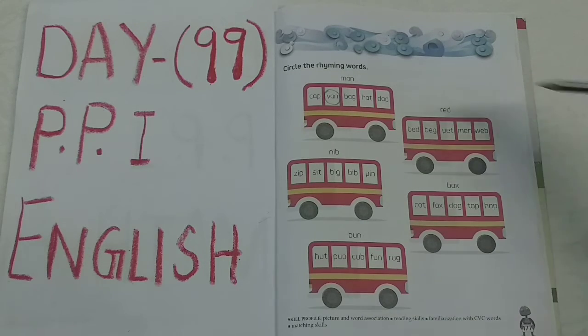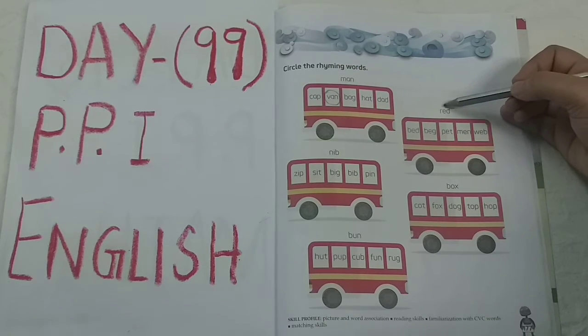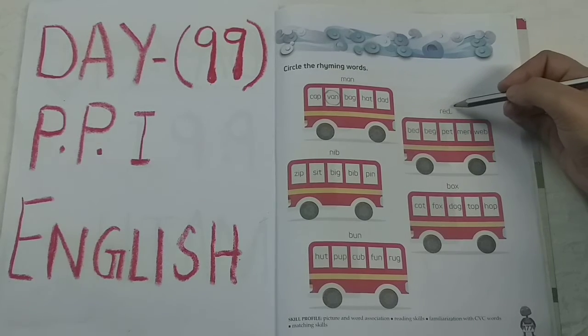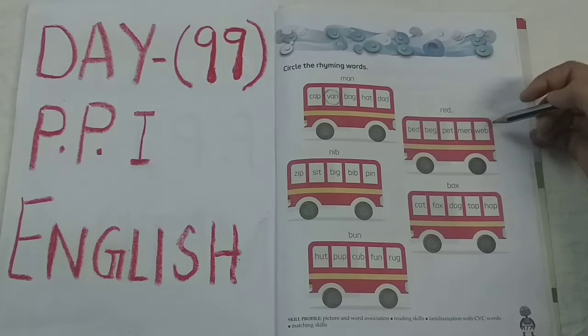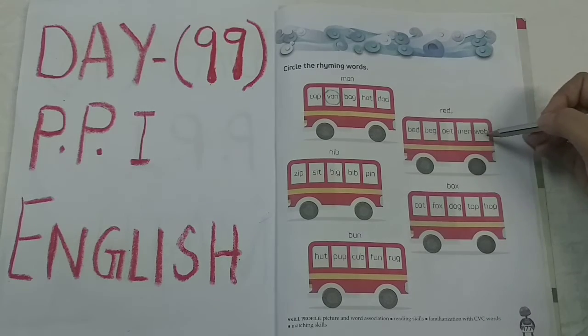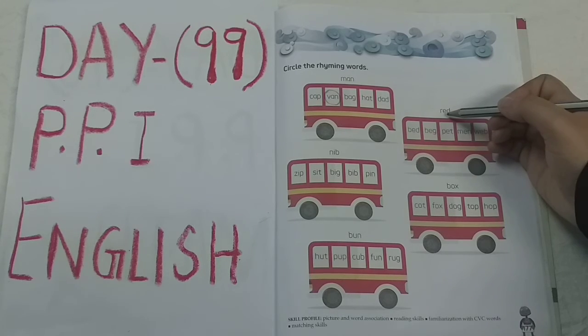The same we need to see the next word. Which is the next word? See here. R-E-D. Red. With the word red, which word is rhyming here? Let's see. What is this? What is the next 2 letters? E-D. So we need to see where is E-D coming in this word. See this B-E-G, beg. Red, beg.